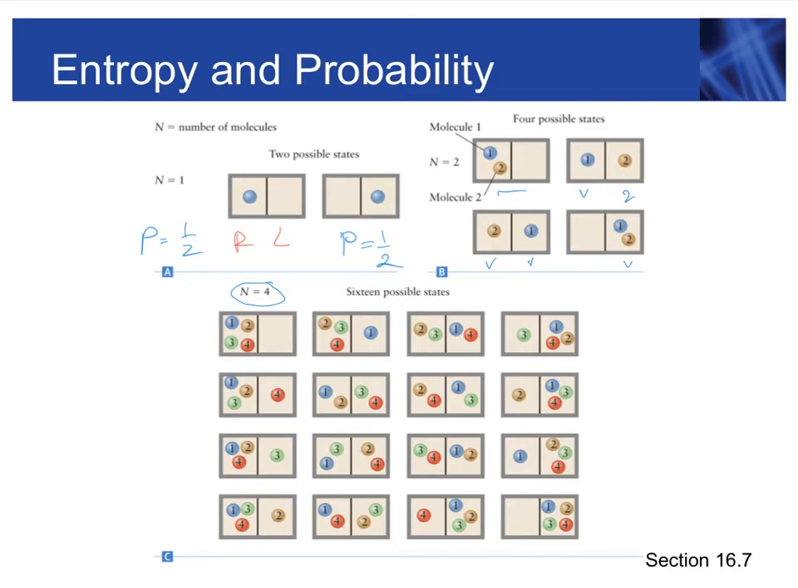Let's just count. A total is 16, so this is equal distribution. This is equal distribution. This is equal distribution. This is also equal, and this one's equal, and this one equal. Let's count. 1, 2, 3, 4, 5, 6. The probability that we have an even distribution of the molecule on the right side and on the left side is 6 over 16, approximately 0.4, or to be exact, 0.375.